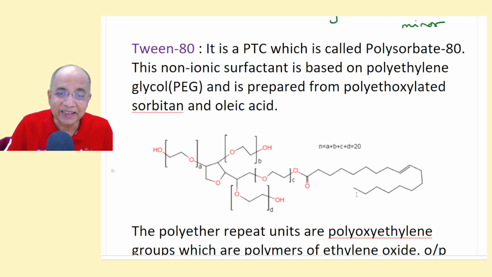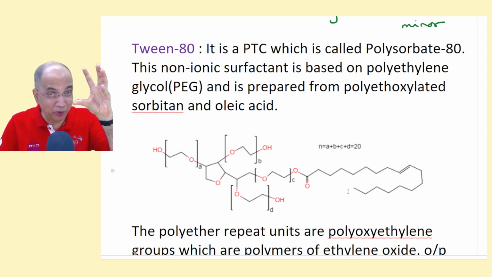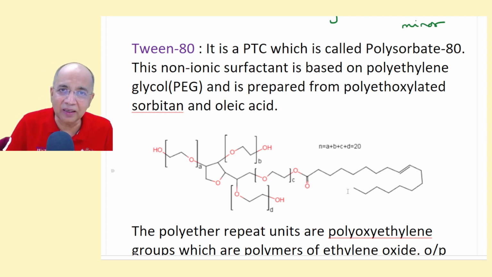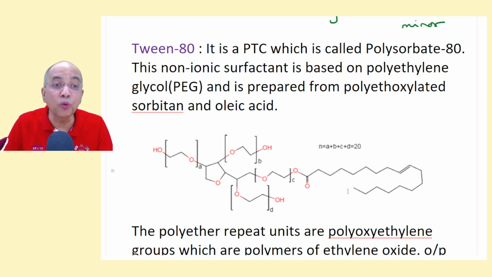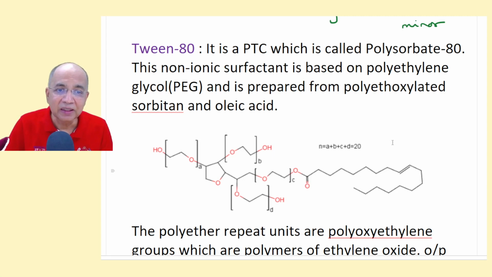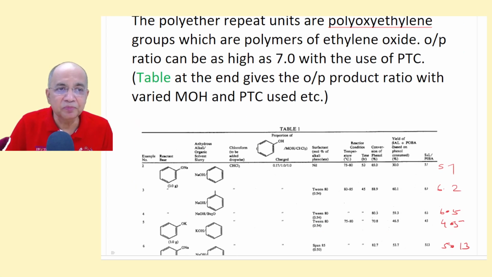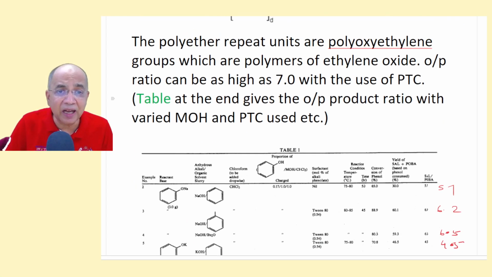So this is a very long compound, and it has a very interesting character of further stabilizing the ion pair interaction and making the ortho much more dominant than para. I'll show you the table. The ortho-para ratio can be as high as 7.